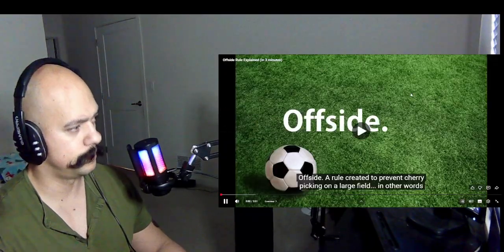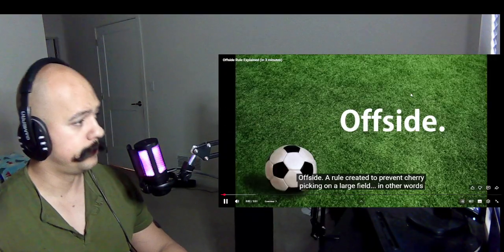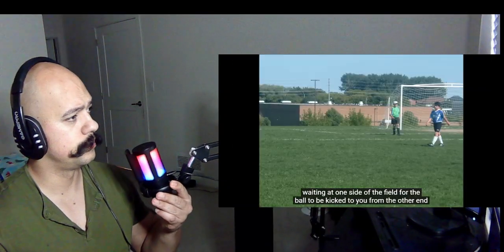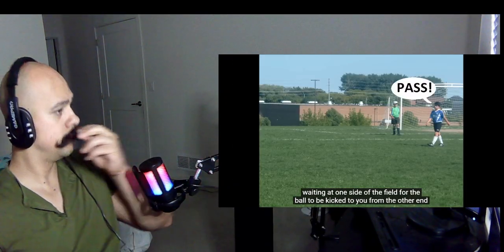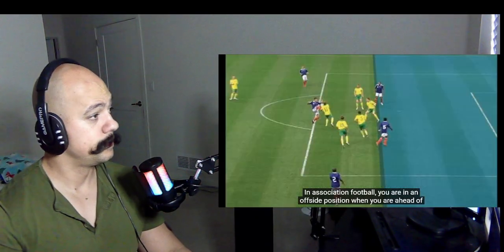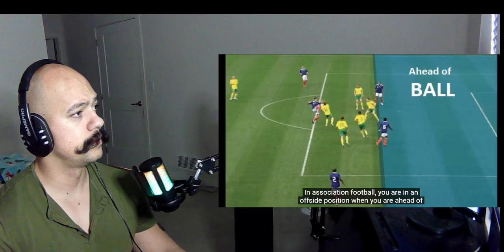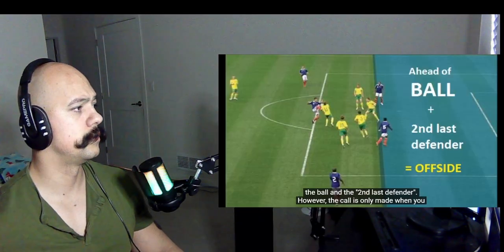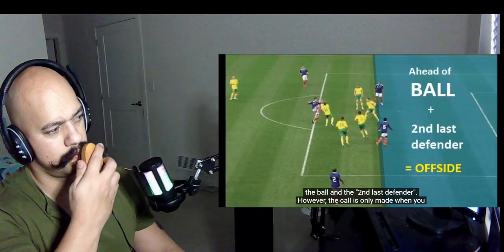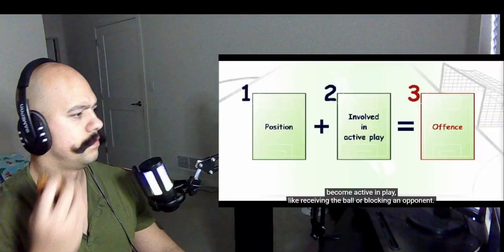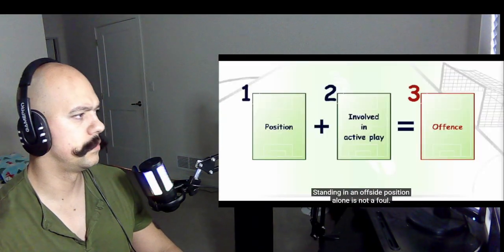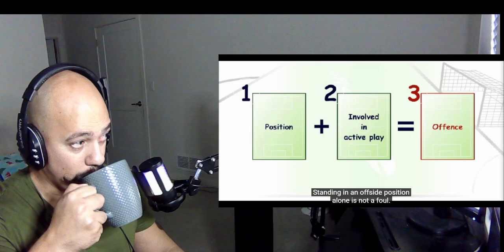Let's see. Offside, a rule created to prevent cherry picking on a large field. In other words, waiting at one side of the field for the ball to be kicked to you from the other end. In association football, you are in an offside position when you are ahead of the ball and the second last defender. However, the call is only made when you become active in play, like receiving the ball or blocking an opponent. Standing in an offside position alone is not a foul.